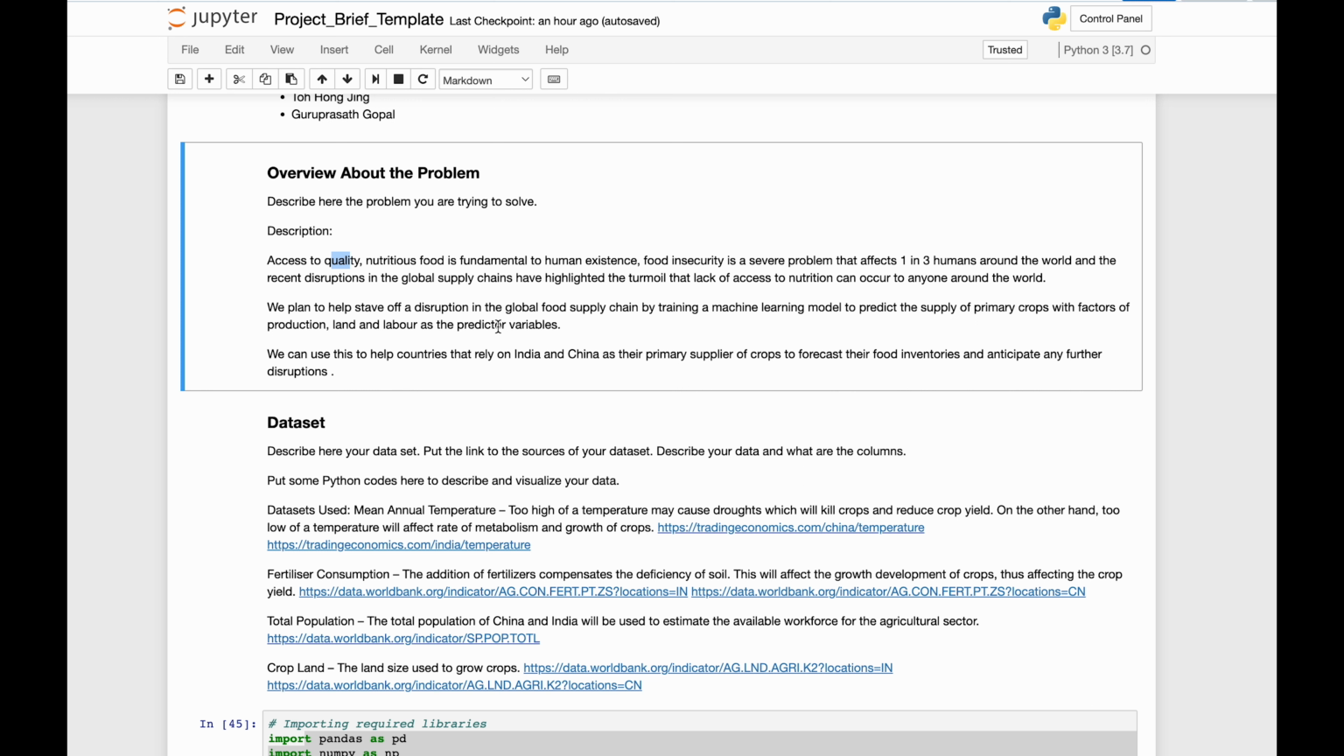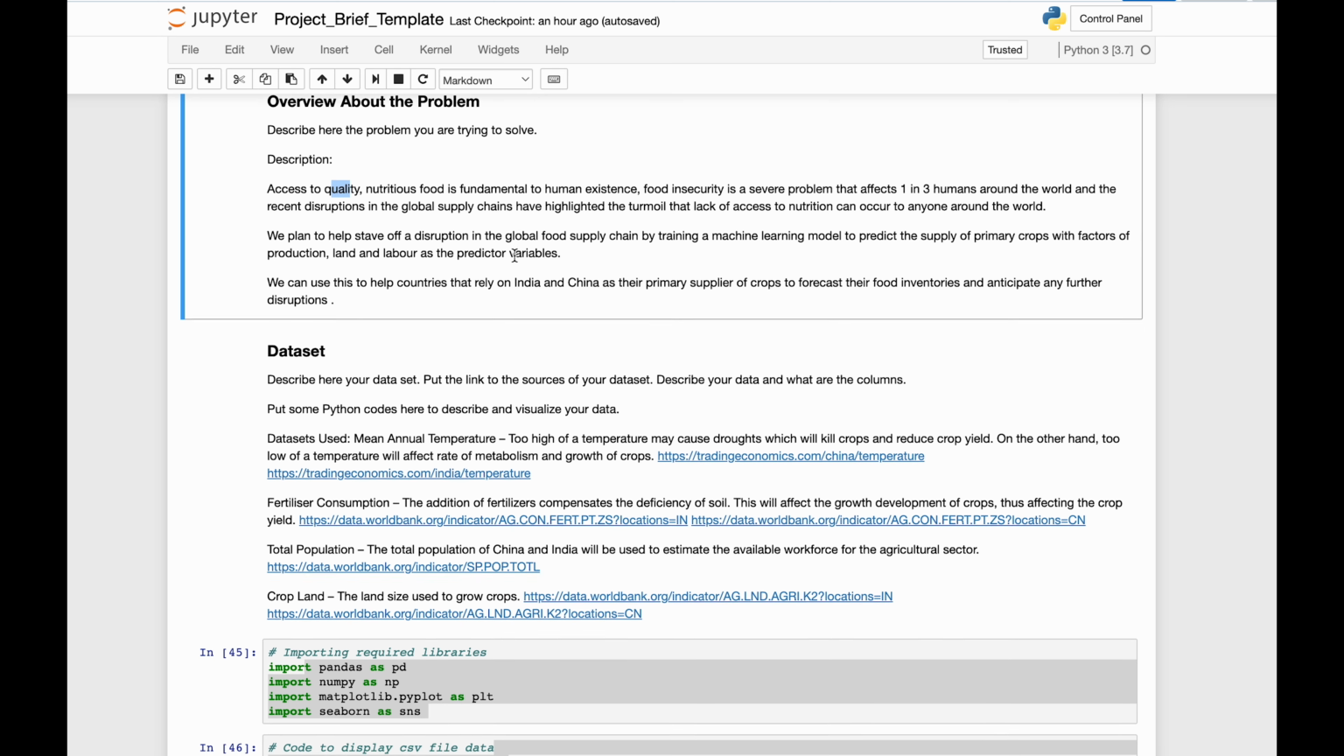We plan to help reduce the drastic effects of a sudden disruption in the global food supply chain by training a machine learning model to predict the supply of primary crops with factors of production, land, and labor as our predictive variables. We can use this to help countries that rely on India and China as their primary supplier of crops to forecast their food inventories and anticipate any further disruption.